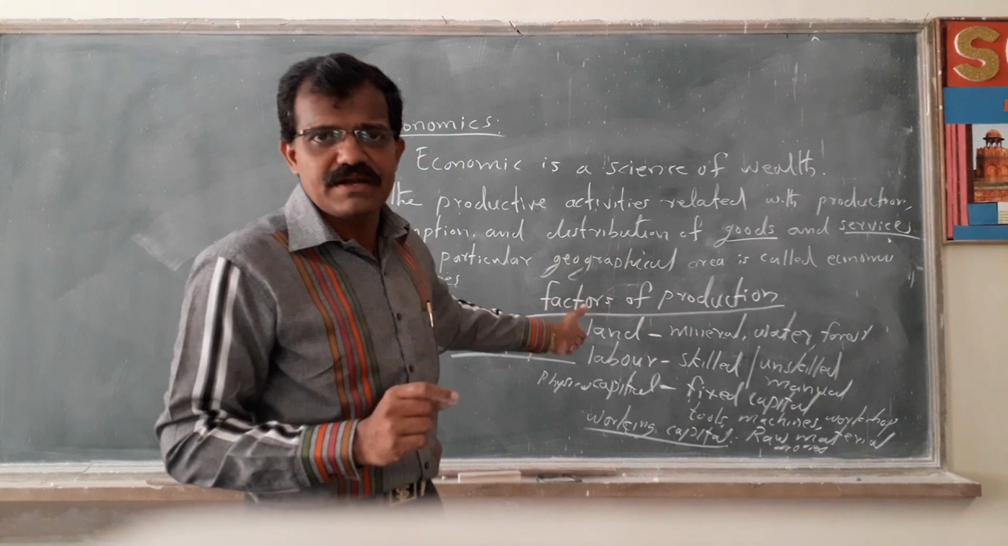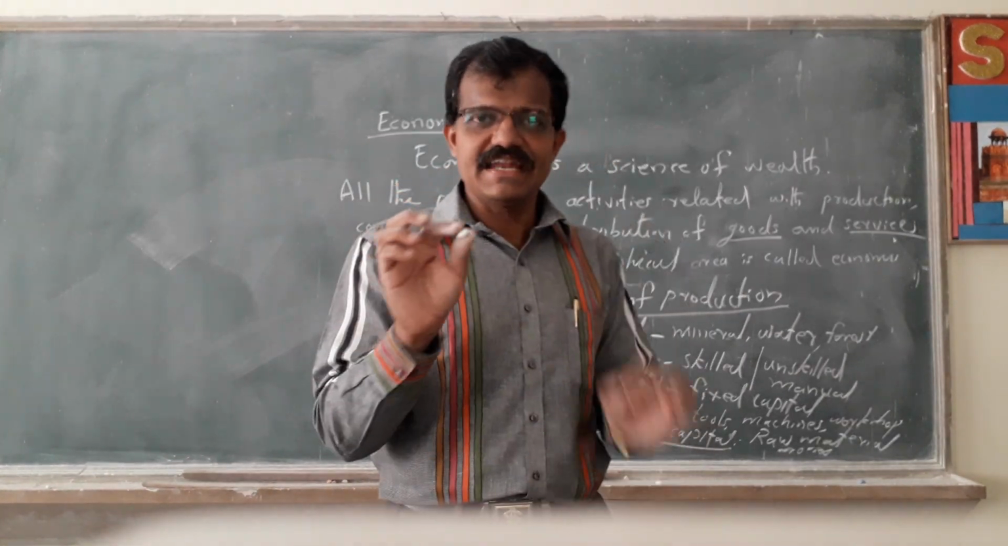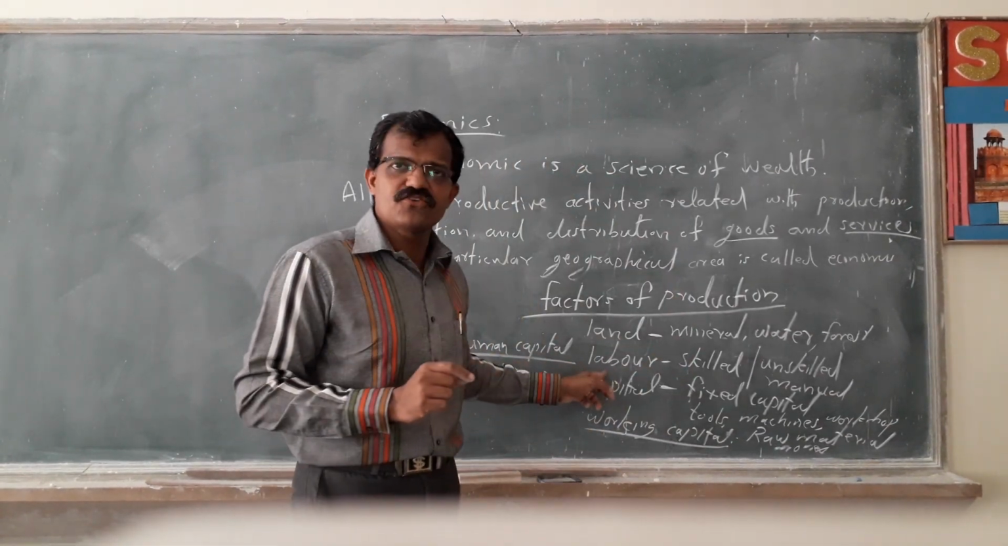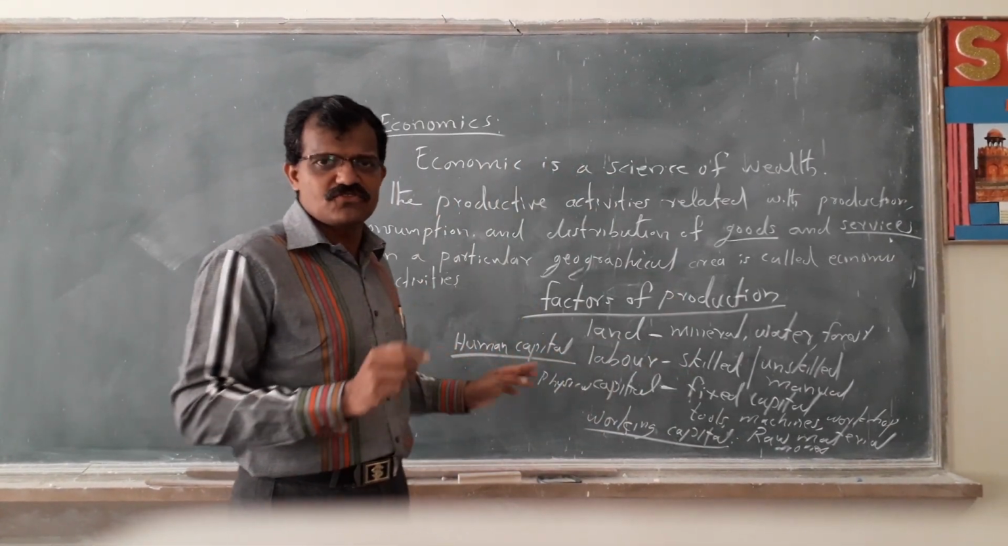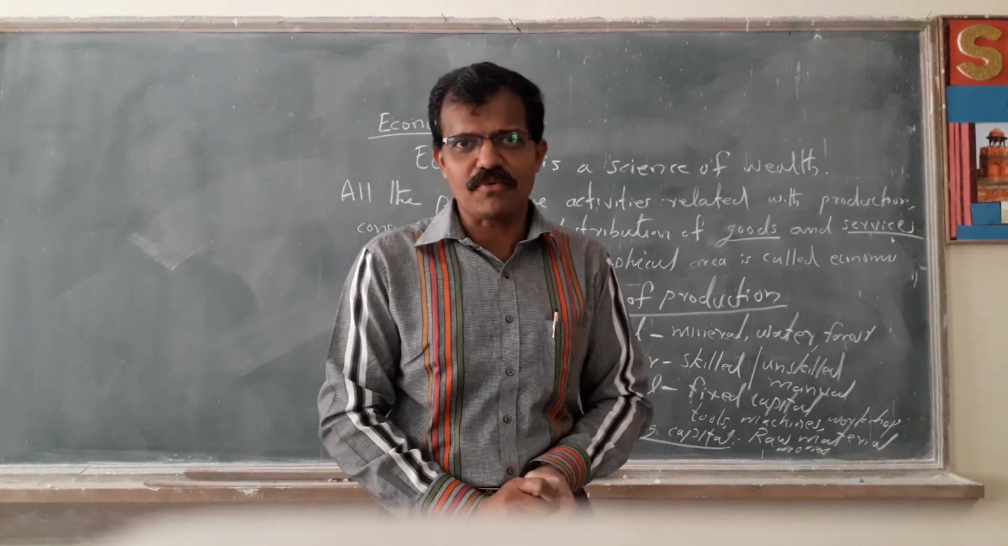And finally the 4th one is called human capital. Human capital means the knowledge and the technology of human beings to utilize the resources. This is called human resources. So these are the 4 factors of production.